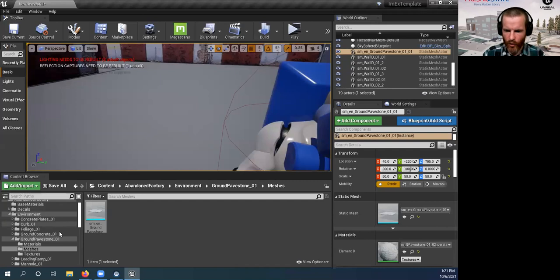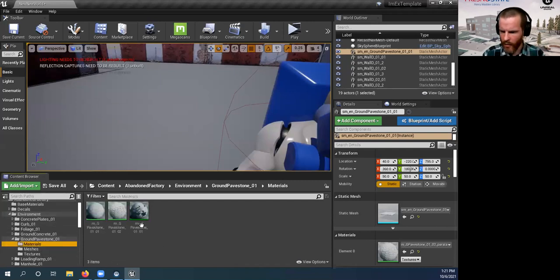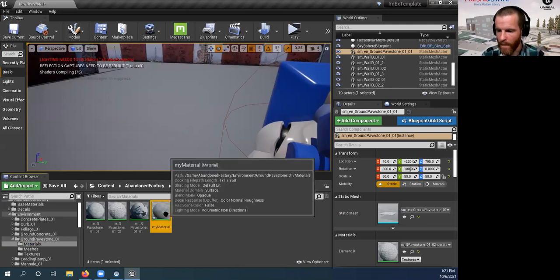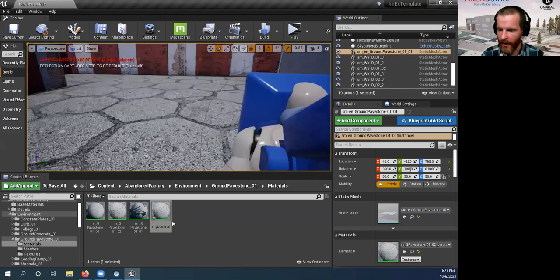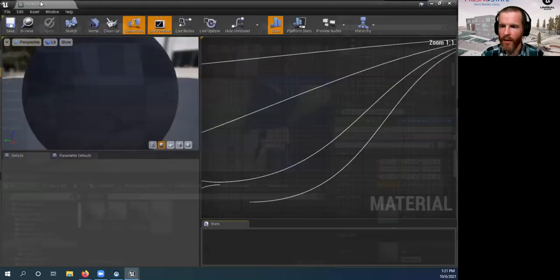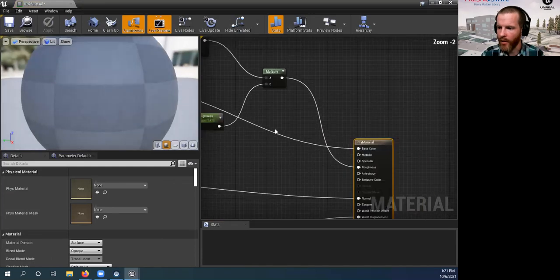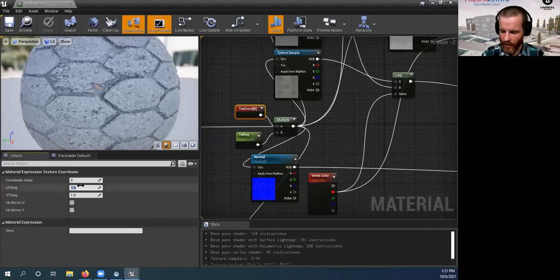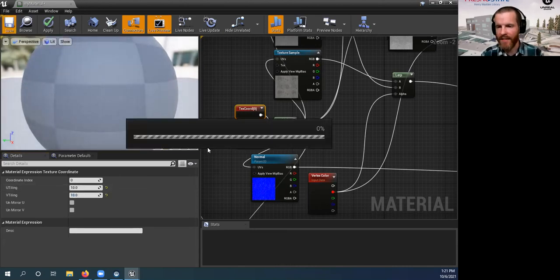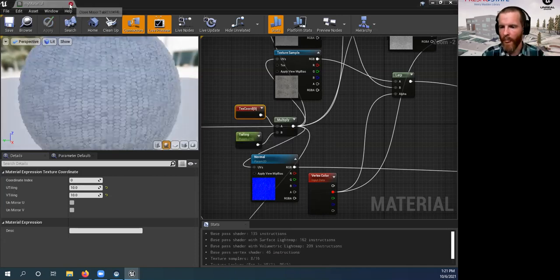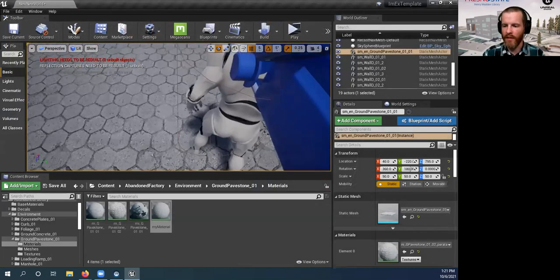But I don't like this floor being blank, so let's grab a material here. I'm going to duplicate this material and call it my material so that I can mess with it. Let's see what it looks like when I put it on there. Well, I don't know any tiles that are actually that big. So let's go ahead and open this thing up. This is the sizing for this. Let's make the sizing bigger. It makes the tile smaller, you'll see. Okay, that looks a lot more realistic. Great.